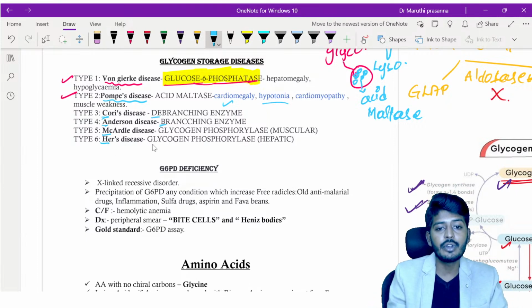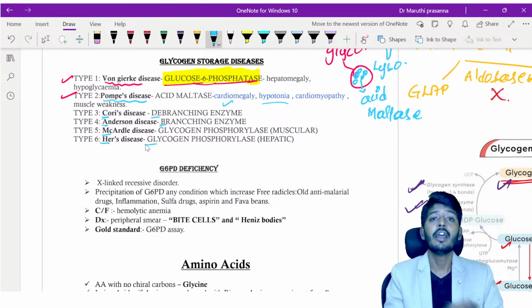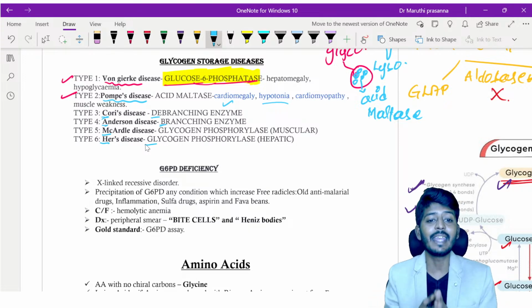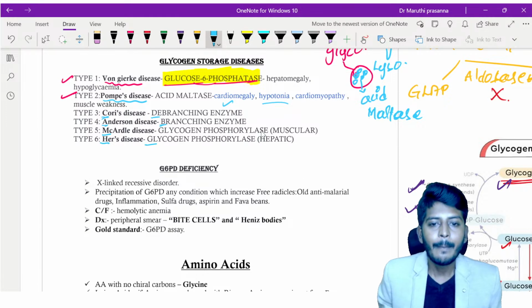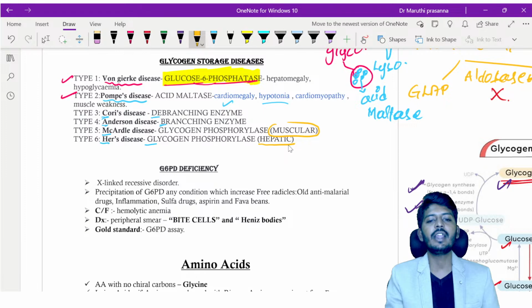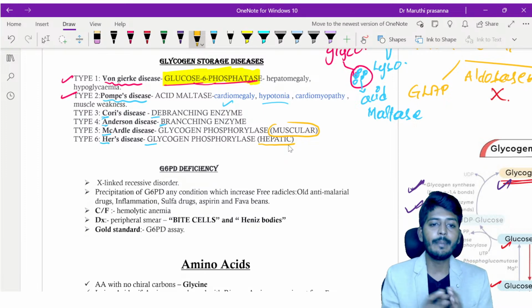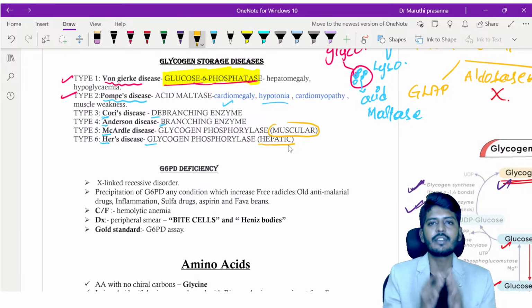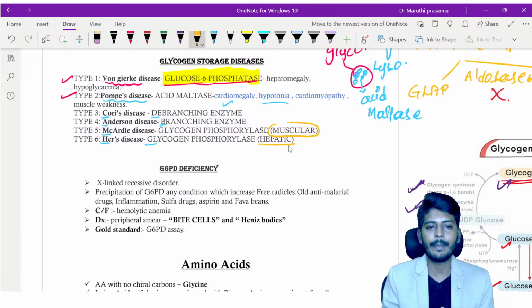Hers' disease also is due to glycogen phosphorylase deficiency. So Hers and McArdle, same thing, but the only problem here is you need to remember in which location. McArdle's disease is due to glycogen phosphorylase deficiency in the muscles, and Hers' disease is due to hepatic, means glycogen phosphorylase deficiency in the liver. So how to remember these diseases? Let me give you some simplified tricks so that you can remember better.